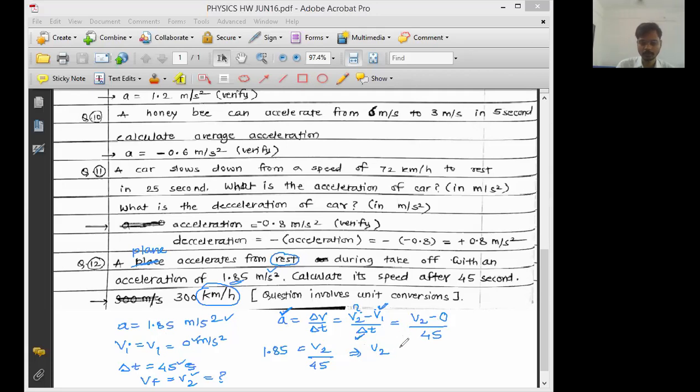1.85 multiplied by 45. Do the calculation, children. Now this is the calculation task for you. 1.85 into 45. Everyone do it. Even if you have done this earlier, I want you to do it again. I want to check how fast you can do it. 1.85 multiplied by 45. Everyone do it. Okay, Neil, Devi, Budbhushan, everyone do it.